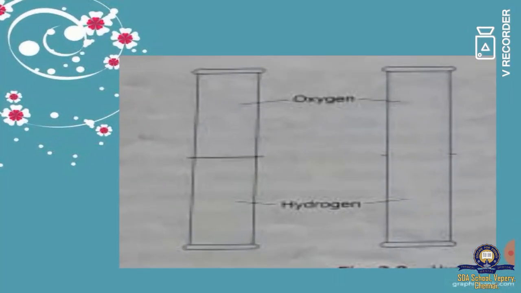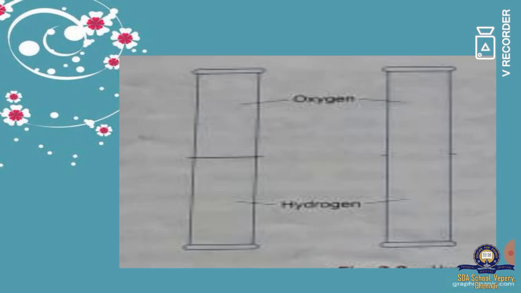The next activity is based on water. We have to invert a dry jar which contains oxygen over the jar which contains hydrogen. So we have to invert both the jars, jar of oxygen and jar of hydrogen. Then we have to remove the lid and wait for 10 minutes. And you can observe that the gases will mix together. Then light the jar using matchsticks. Then you can hear the pop sound.